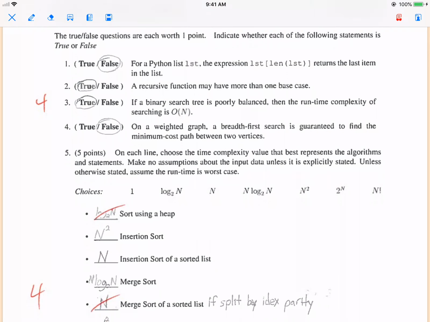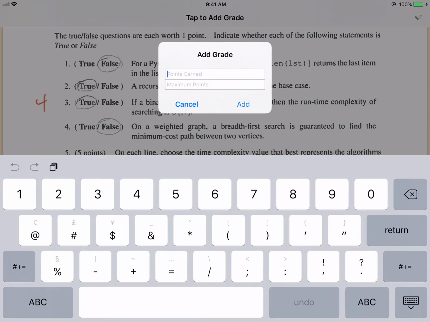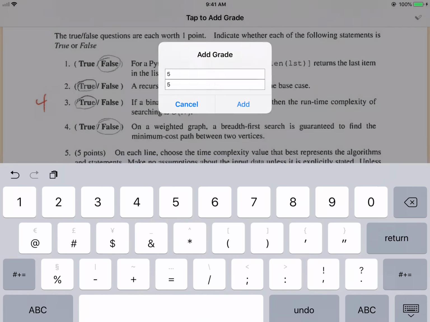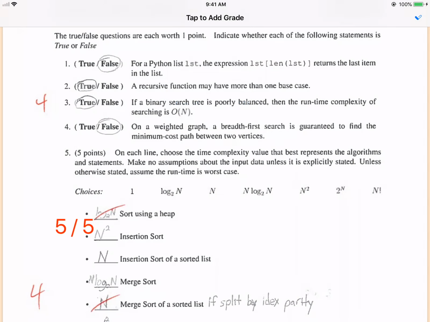And then you can hit this little icon that has A minus or A plus on it, and that one is an icon to add grades to the page. So if I hit that, it says tap to add a grade. Again, you just tap wherever on the screen that you want to add a grade. This little pop-up again comes up, asks how many points the student earned. Let's say they earned 5 out of 5. Hit add, and 5 out of 5 is added to the location where I tapped.